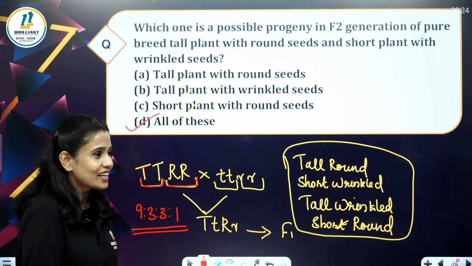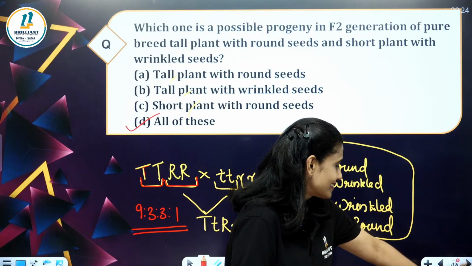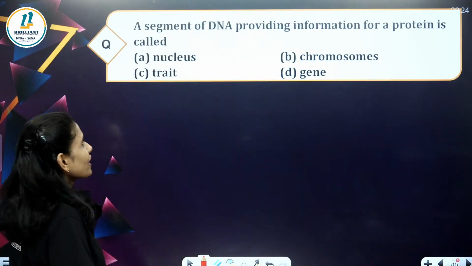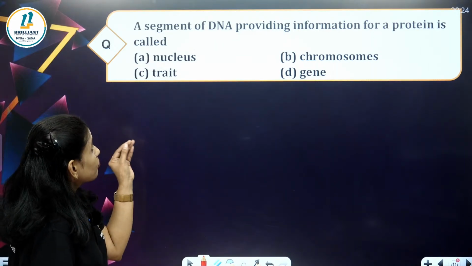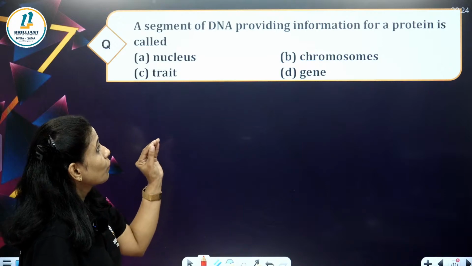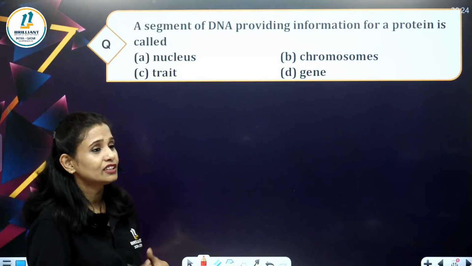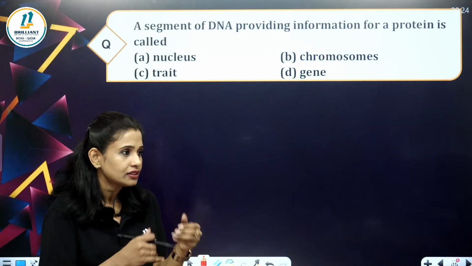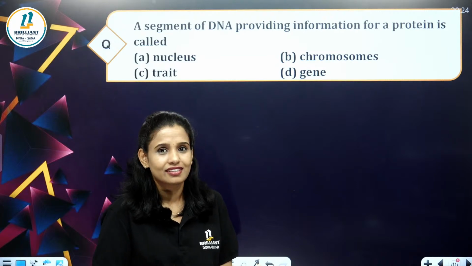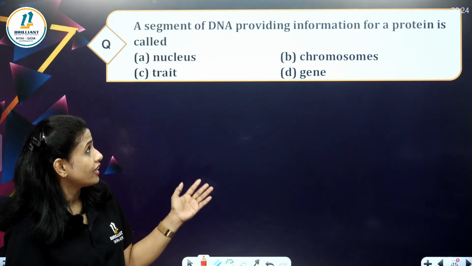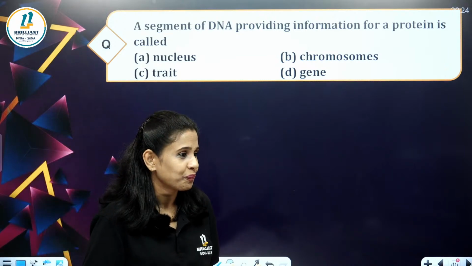Okay, let's do the next question. Here is your question. A segment of DNA providing information for a protein is called. That is a direct question, right? No need for more explanation for that. A segment of DNA providing information for a protein is called.